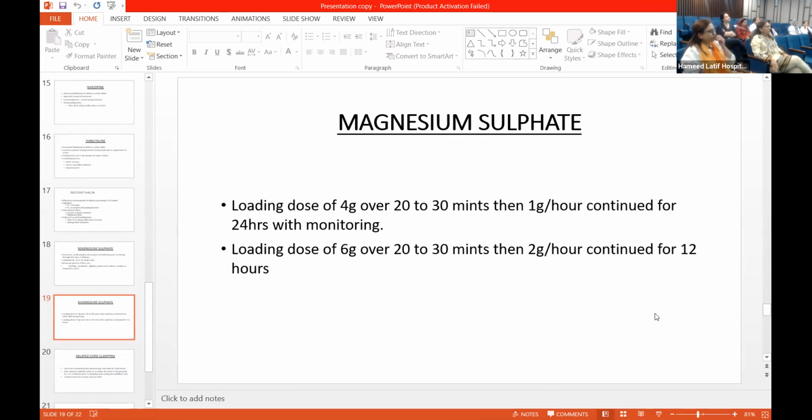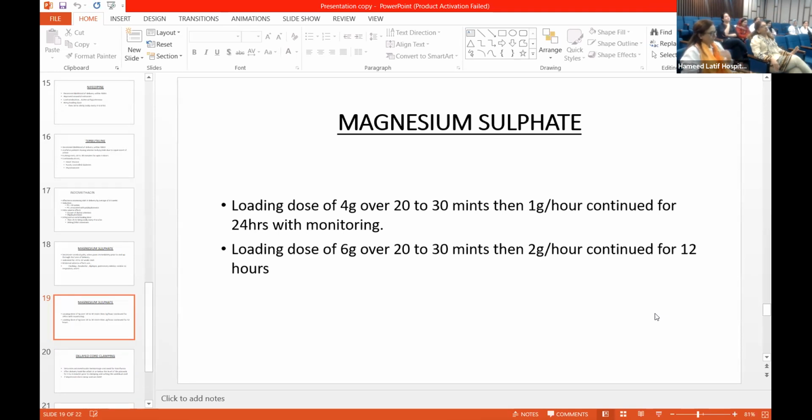Dosage. Loading dose of 4 gram over 20 to 30 minutes, then 1 gram per hour maintenance continued for 24 hours with monitoring of urine output. The second alternative is a loading dose of 6 gram over 20 to 30 minutes, then 2 gram per hour continued for 12 hours. I think we are used to the 4 gram dose, and that is what we do in HMC as well.